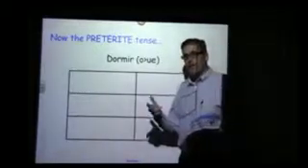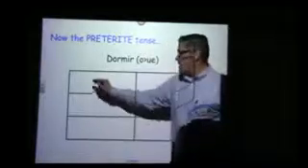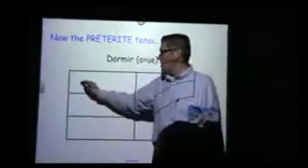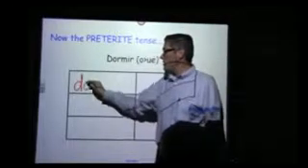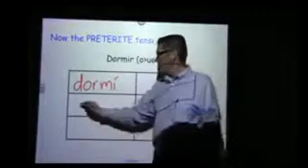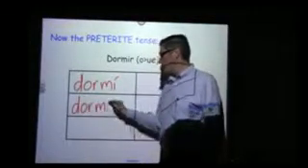If we were to do dormir in the preterite, if you want to say I slept, well it's still, with the other verbs we didn't have any changes going on. And there's no stem change here, dormí. No stem change here, dormiste.